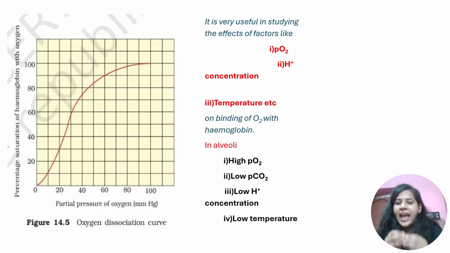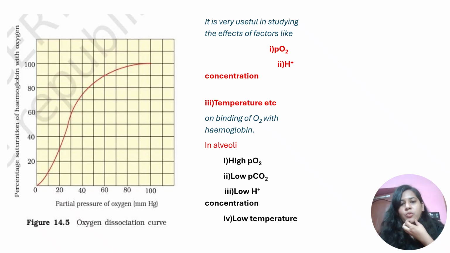How will you remember? In alveoli only one thing is high, that is the partial pressure of oxygen, and the pH is high. The others are all low: low partial pressure of carbon dioxide, low H plus ion concentration, low temperature. So since the partial pressure of oxygen is high in alveoli, the hemoglobin will obviously bind with the oxygen to form oxyhemoglobin. Okay, so this is the scenario which happens in alveoli.